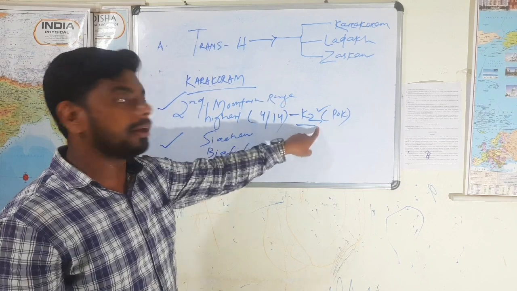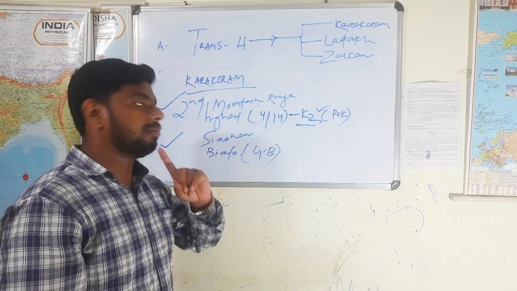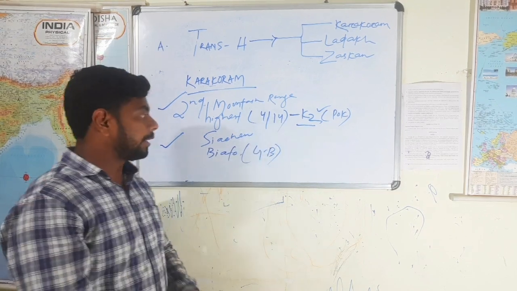One of them I told already, K2. The other 3 you have to search and write in the comment box. Clear? Next one.